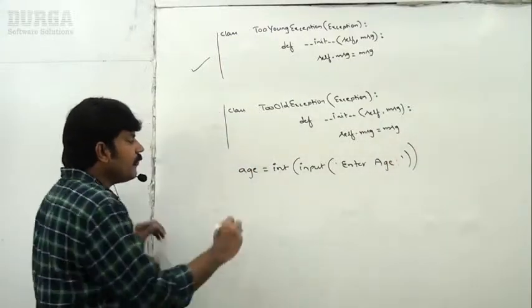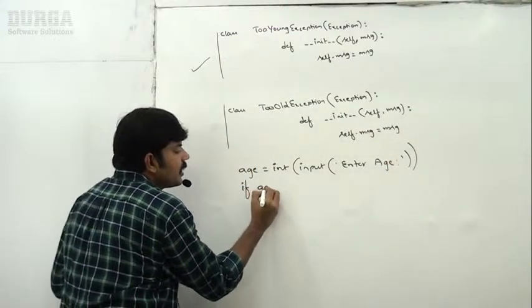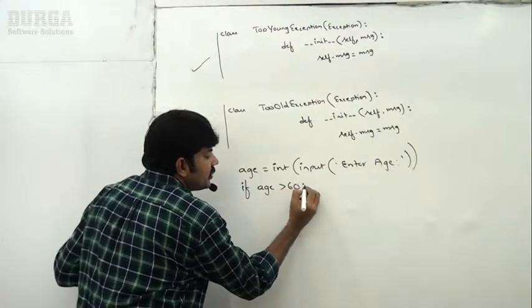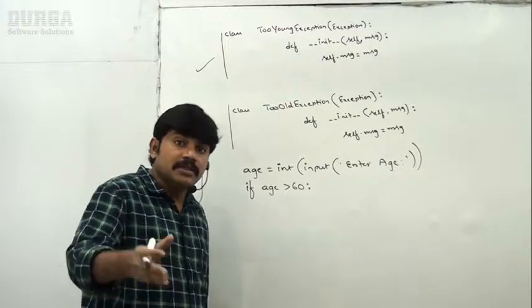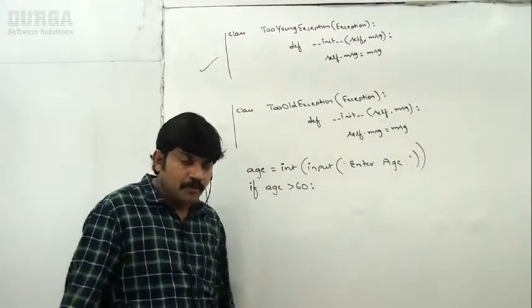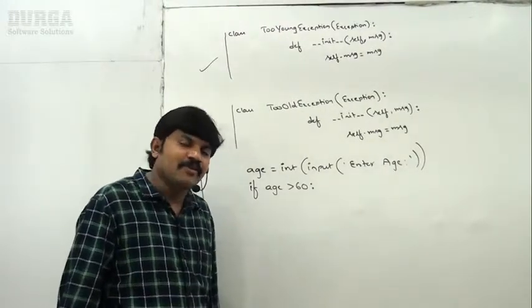If age is greater than 60, maybe someone is trying to register on the matrimonial website at 90 or 99 years. What do I want to do?